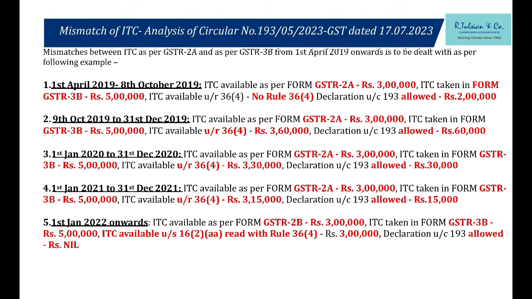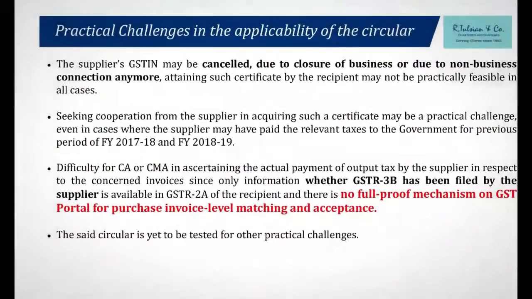Sir, why? Because from 1st January 2022, the Act only has amended, na? Rule section 16 subsection 2 clause AA says that whatever amount is in your 2B, you have to claim in that period. Nothing else. So here there is no question of undertaking. Practical challenges of applicability of circular.